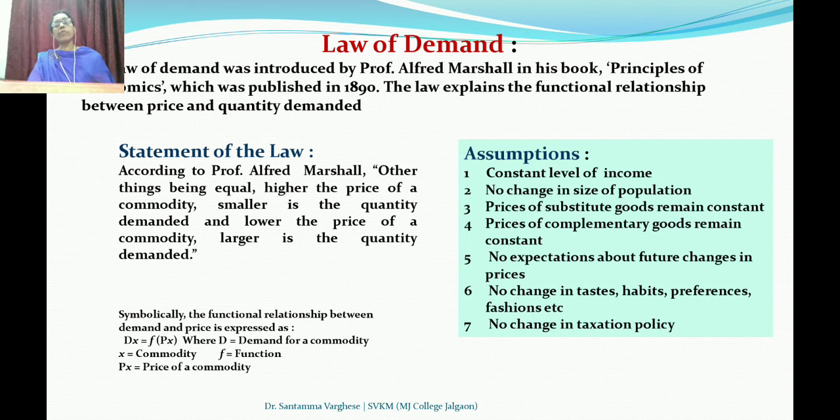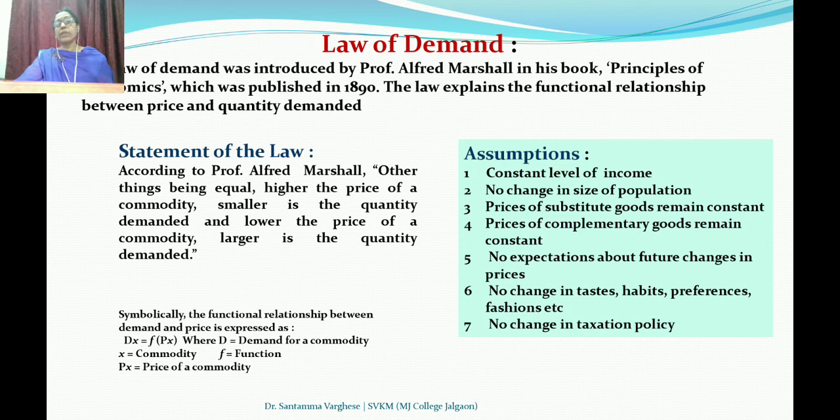So in the law of demand, the demand is the function of what? Price. That is why in the bracket it is given Px. Got it? This symbolic representation, the formula, you have to keep in your mind while studying the law of demand.